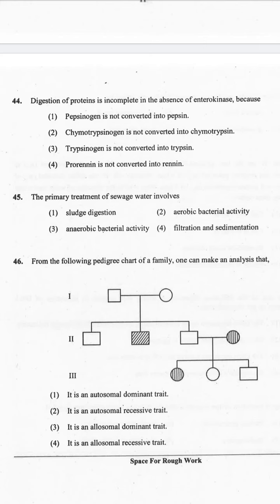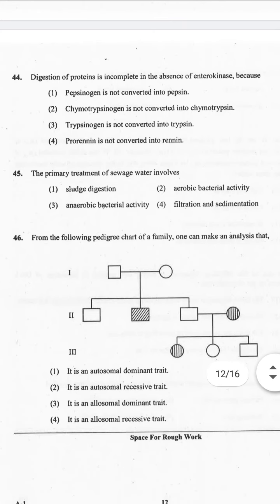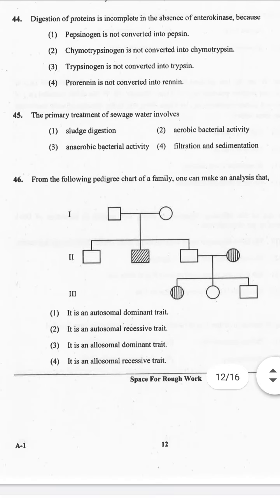Let's see the explanation. Enterokinase is an enzyme secreted by the duodenum of the small intestine and is involved in the digestion of food. It converts trypsinogen to active trypsin, which digests proteins into amino acids. Now let's see question number 45.